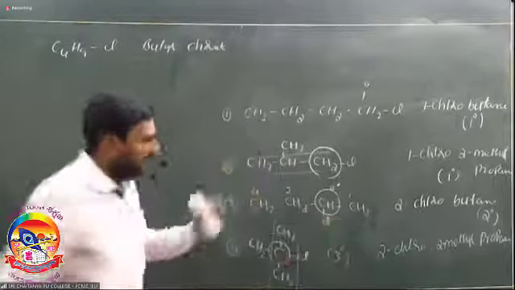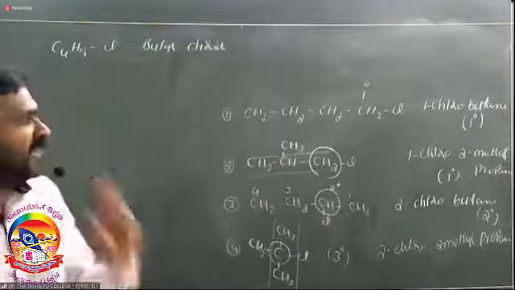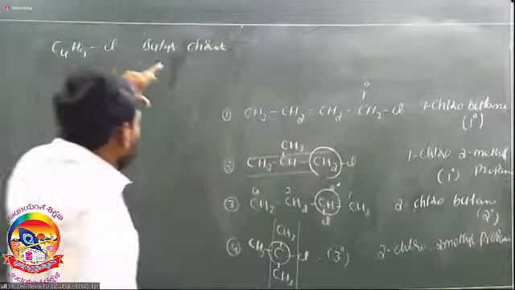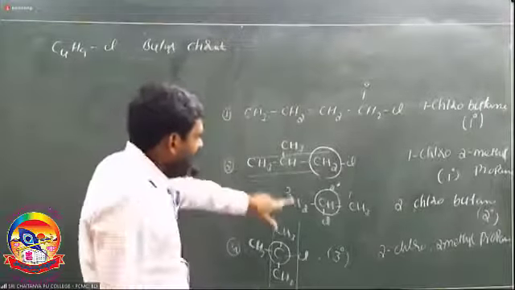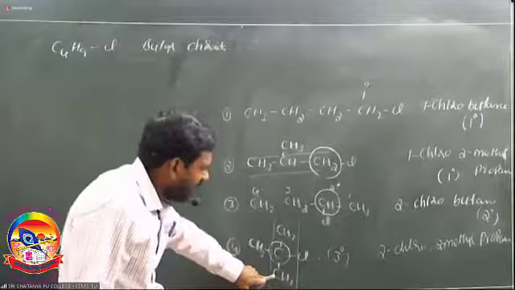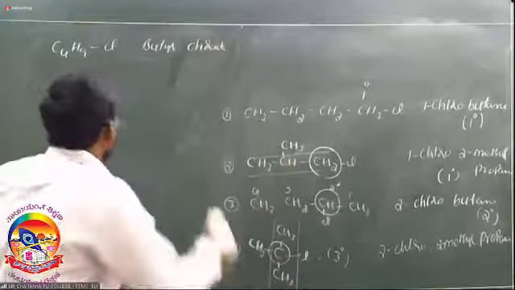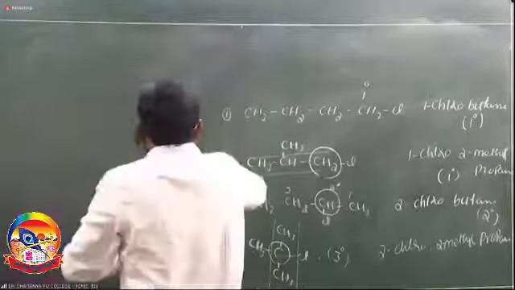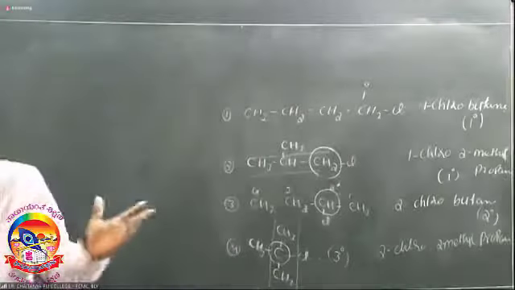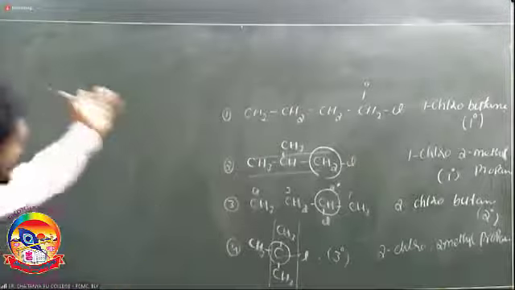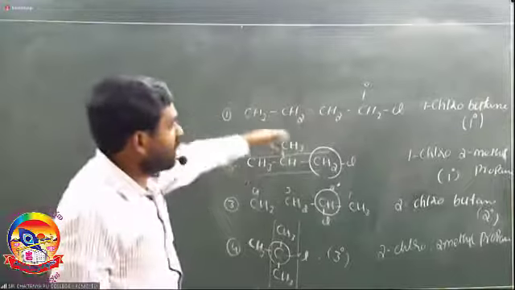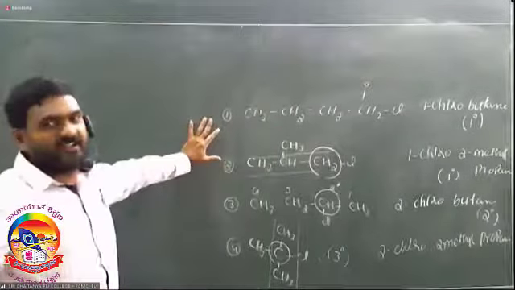So monohalogen derivatives are classified into 3 types: primary, secondary, and tertiary alkyl halides, based on the type of carbon the halogen is attached to. These are the types and IUPAC names of monohalogen derivatives.